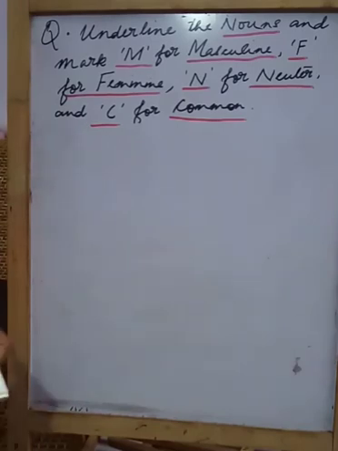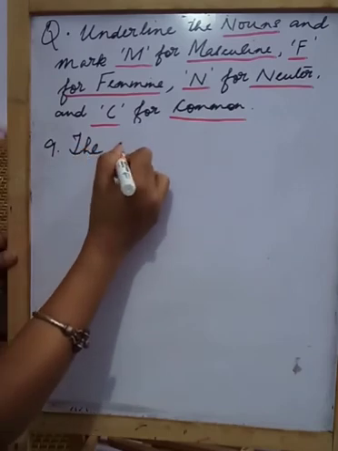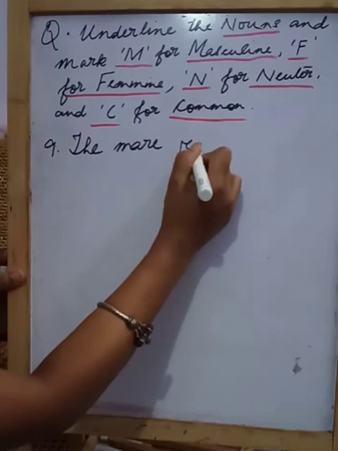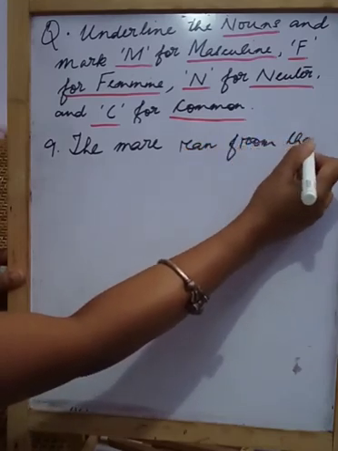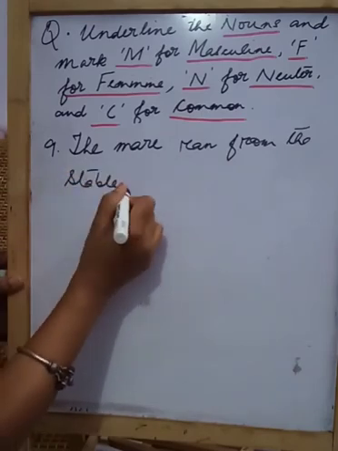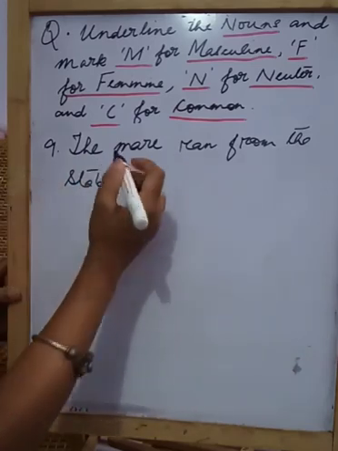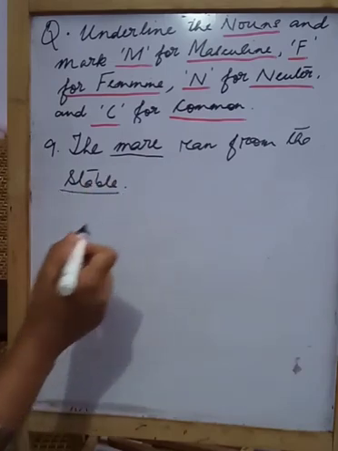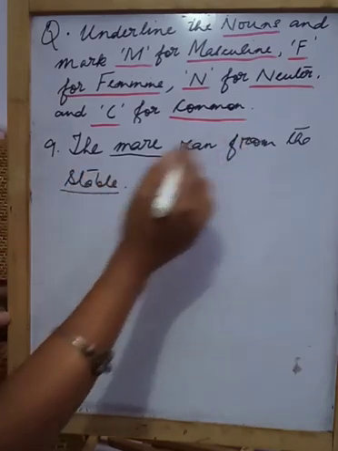Number 9. The mare ran from the stable. What is it? The mare ran from the stable. So the noun is which one? Mare. And stable. Stable is a place where we keep horses, isn't it? The mare ran from the stable.